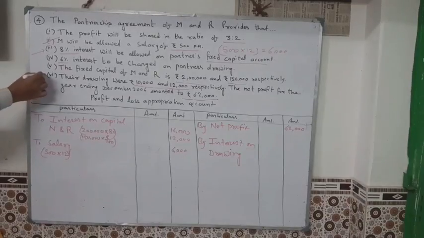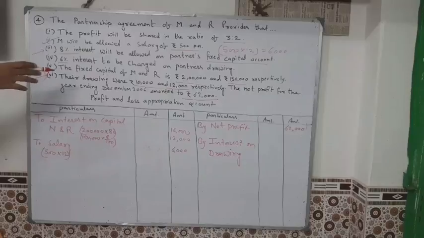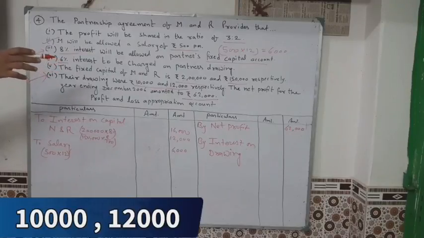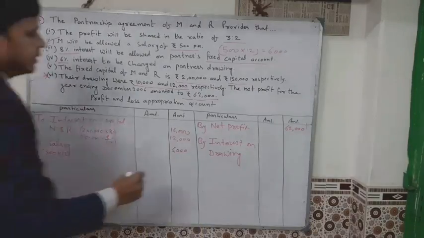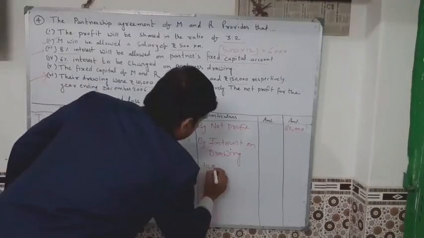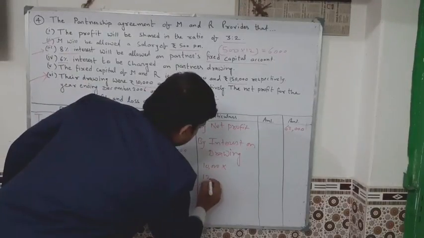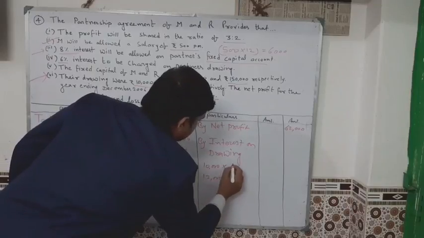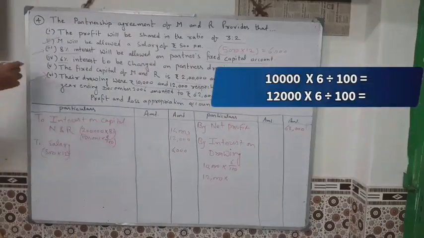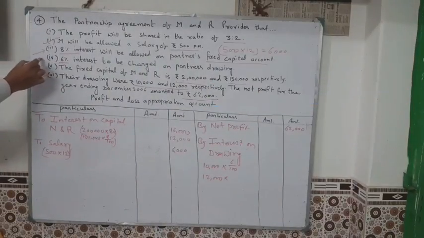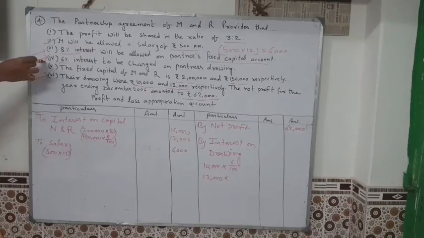See, 6 number. Then the drawings we have are 10,000 and 12,000. Okay, 10,000 and 12,000 is given. So here you write 10,000, 12,000. 10,000 into 6 divided by 100. Why 6? Because 6% is given here. Okay, so you will have to charge 6% on drawing.